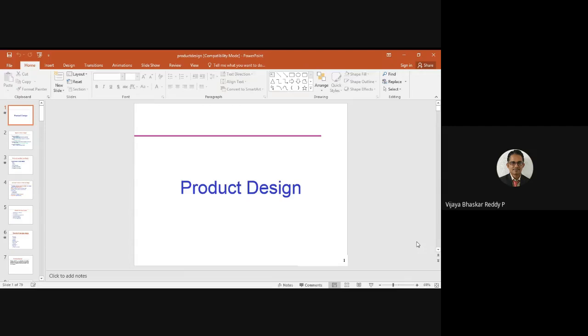If the product satisfies the customers, definitely the product sales will keep increasing. Product survival may be very good, and more customers will be attracted towards that product. So product design is concerned with functionality point of view design, making point of view design, and attraction of the customers, that is selling point of view design.